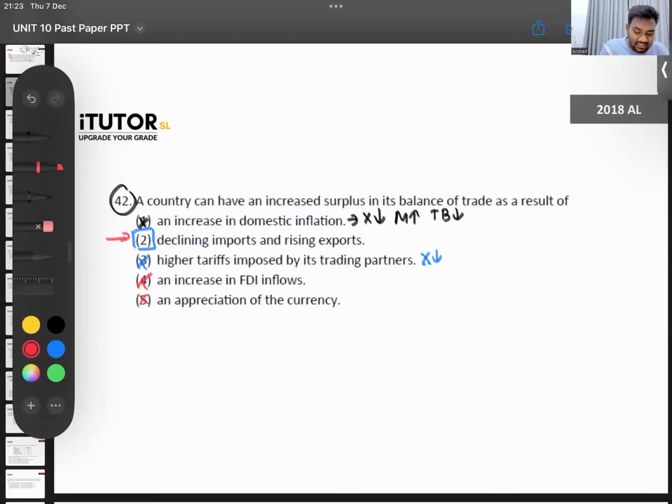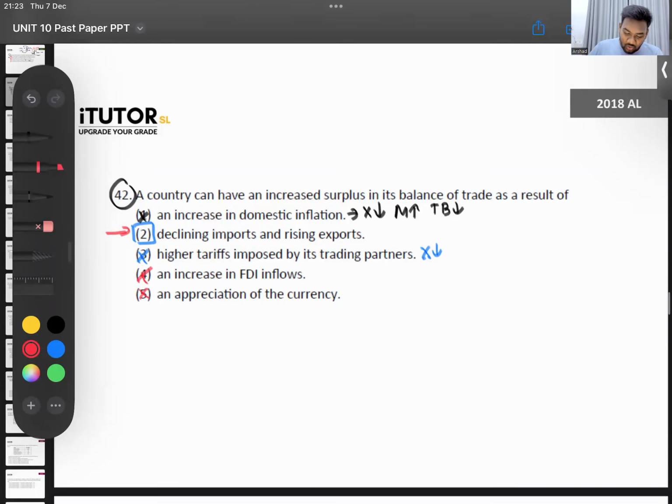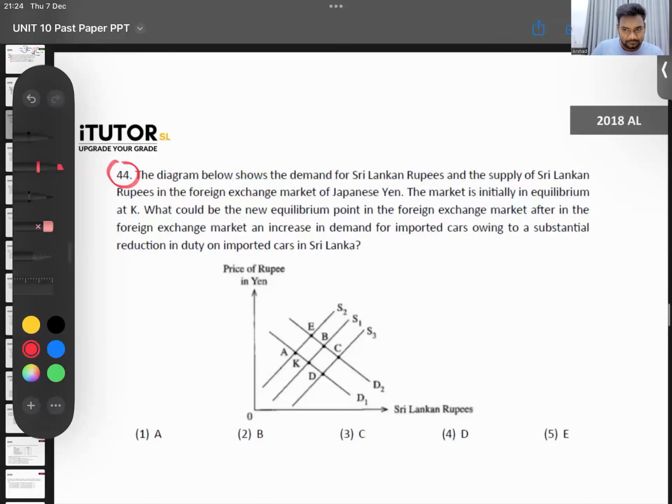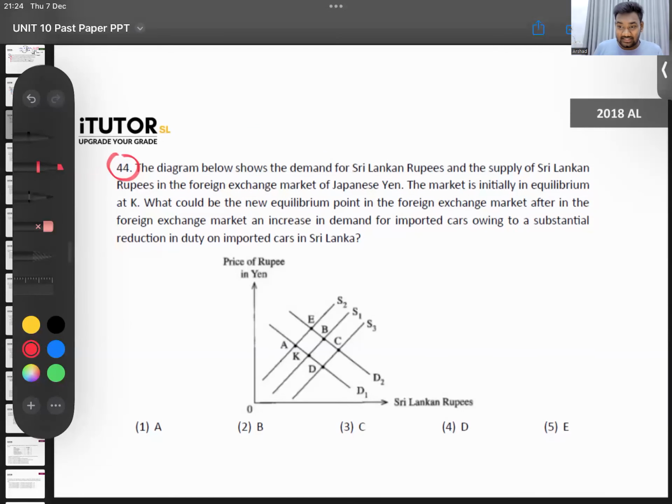So 42 is a pretty direct question. The answer is number 2. Then we'll go to 43. Sorry, 43 is not there. I think 43 is from unit number 9. I have put 44 here. I'm guessing 43 is from unit number 9. Then we'll go to this. If you all have doubts, you can clarify after this.